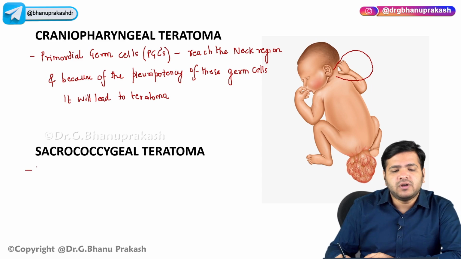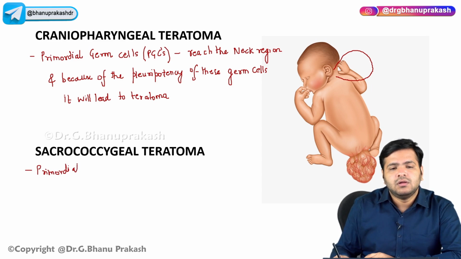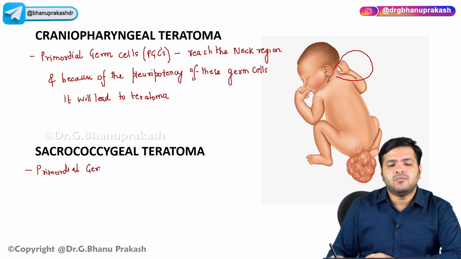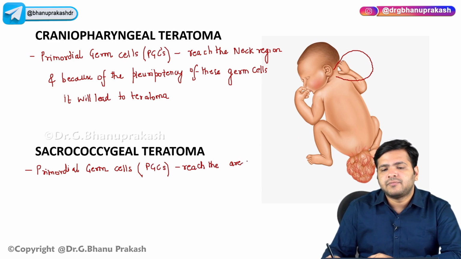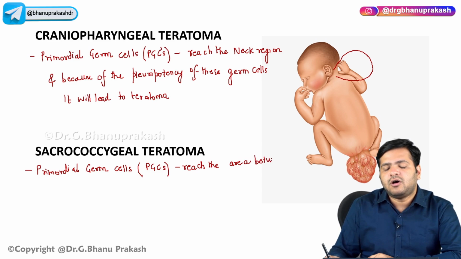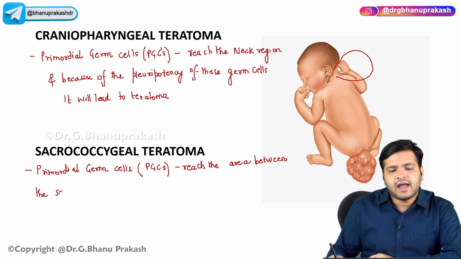So if the primordial germ cells, or PGCs, reach the area or region between the sacrum and the coccyx.